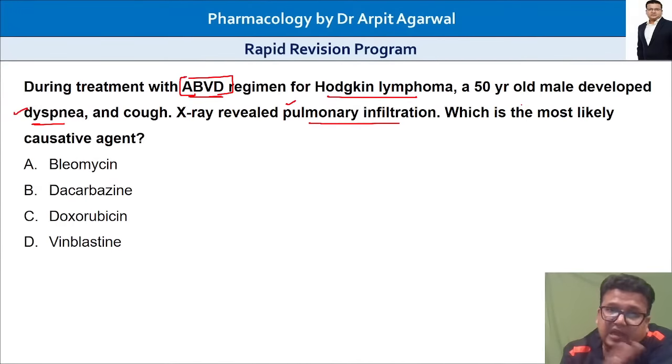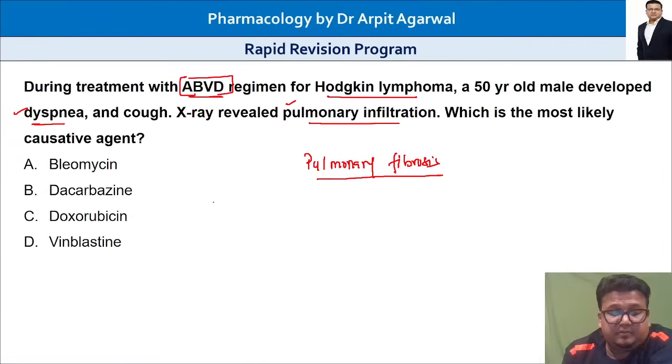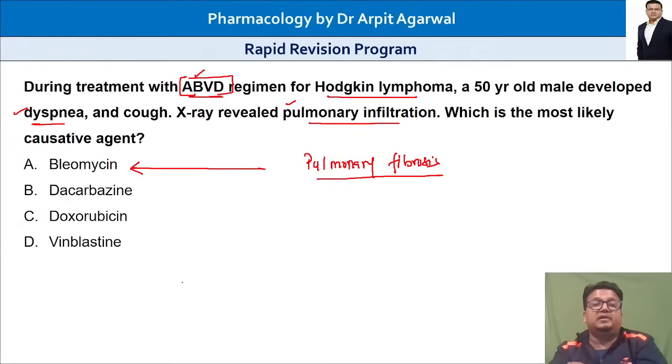So again, we have already discussed this question. It is just to emphasize that the simple side effect of pulmonary fibrosis caused by bleomycin can be asked in this format also. B in ABVD is bleomycin, used for Hodgkin's lymphoma. We've already discussed bleomycin causing pulmonary fibrosis and flagellate pigmentation, but this is how a simple one-liner question is converted into a clinical scenario.